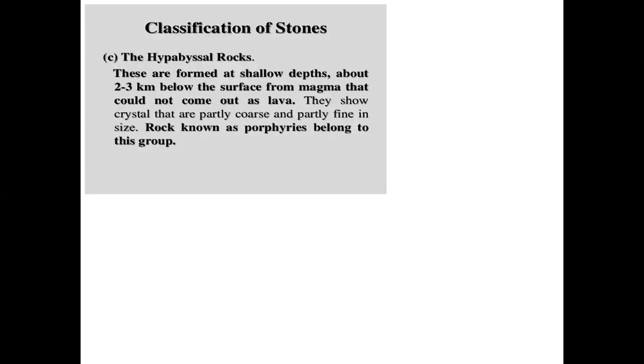The last classification is the hypabyssal rock. These are formed at shallow depths, about 2 to 3 kilometers below the surface, from magma that could not come out as lava. Those are classified as hypabyssal rocks. Porphyries are examples of hypabyssal rocks.